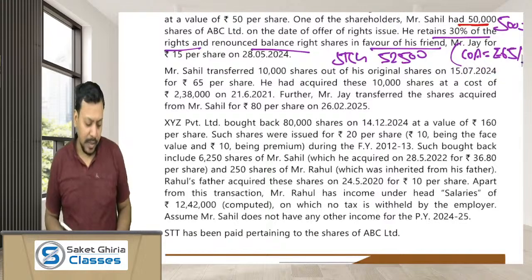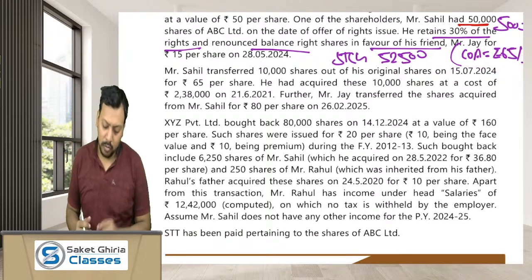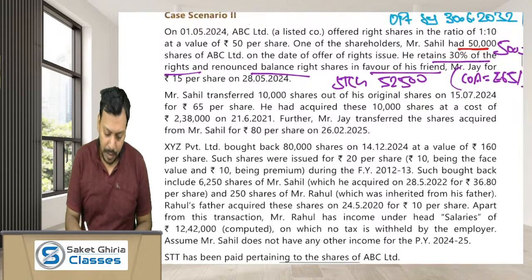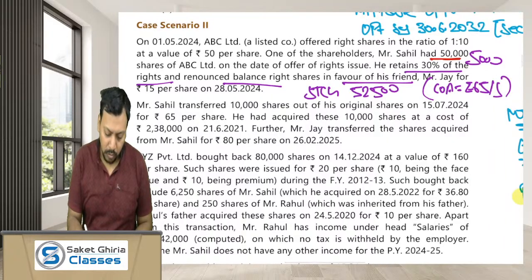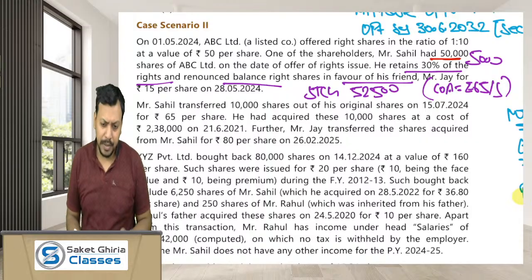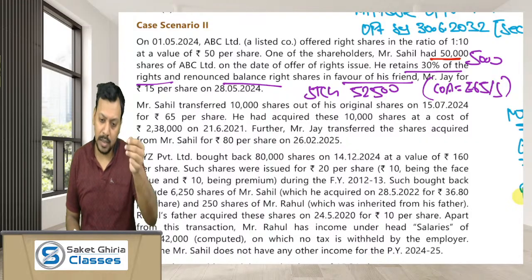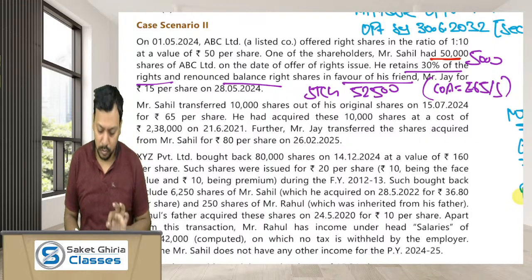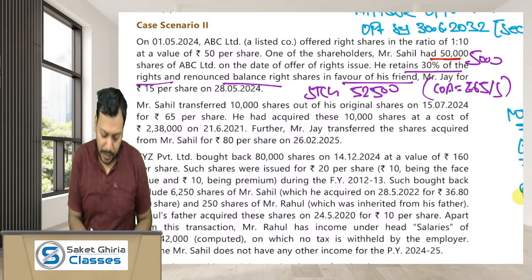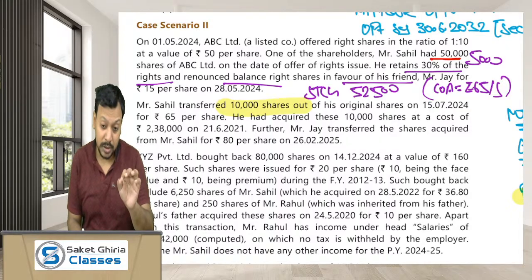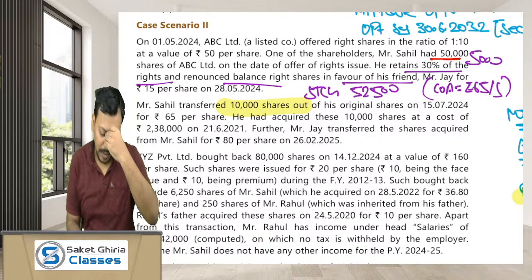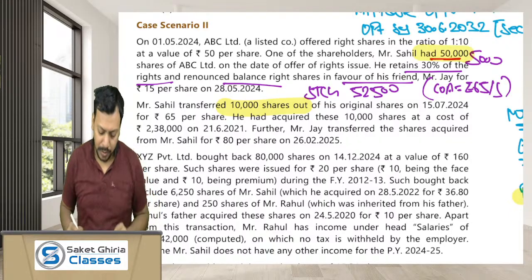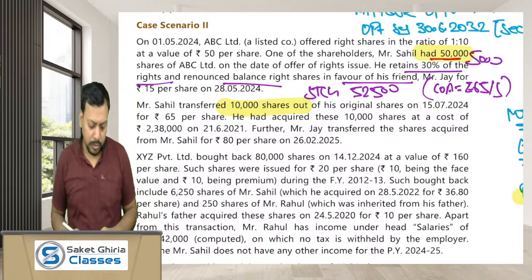Moving ahead, Mr. Sahil has transferred 10,000 shares out of his original shares. Remember, Mr. Sahil has a total of 50,000 original shares, and he got 1,500 more shares in the rights issue process. But he has sold 10,000 shares out of his original shares. How many original shares did Mr. Sahil have? 50,000 shares. Okay, on 15/7/2024.